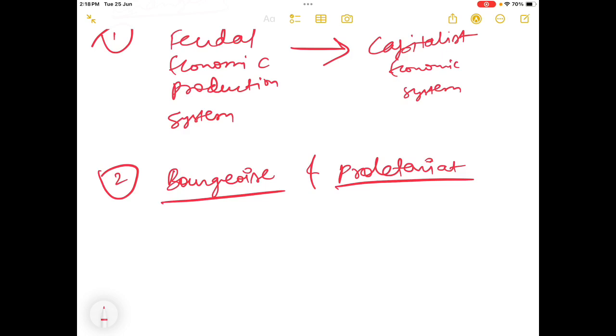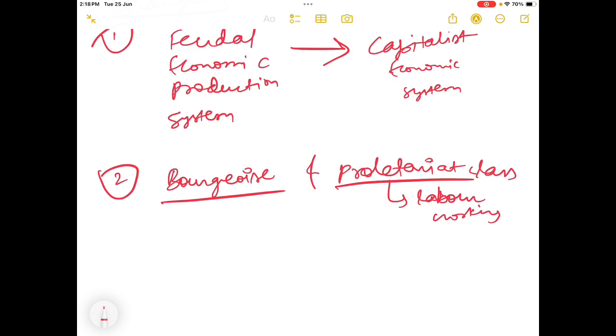Bourgeoisie simply means the capitalist class, and proletariat means the labor class, the working class, who work in the factory for a mere amount of wages, only enough to fulfill their basic needs, not more than that.